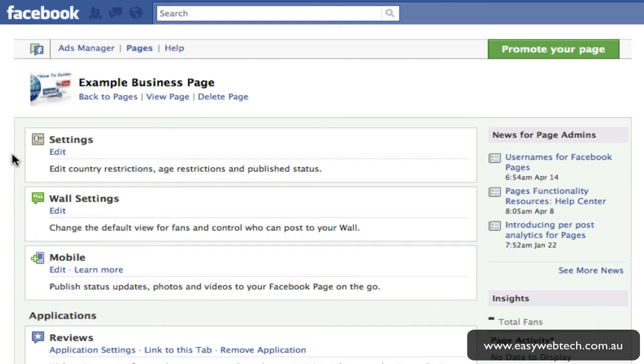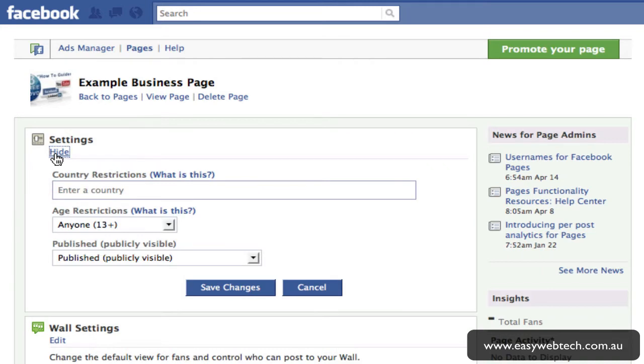So the first area here is settings, and this is where you can edit your country restrictions. So you're basically looking at restricting who can see your page and whether people can actually see it at all. So if we click here on edit, it'll bring up your country restrictions, an age restriction, and whether it's published or not published. Now, if you enter into the country restrictions here a country, for example, Australia, that will mean that only people in Australia can see your page.